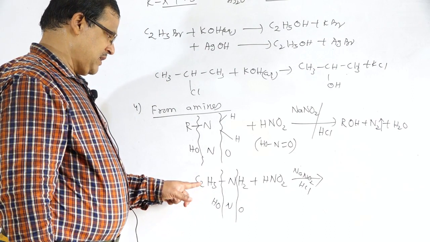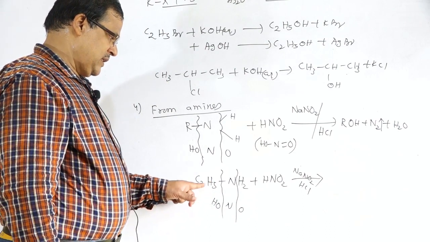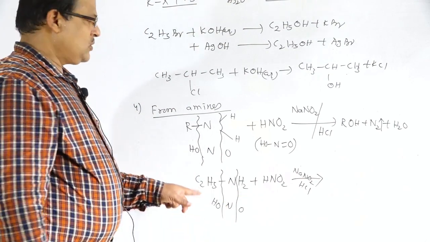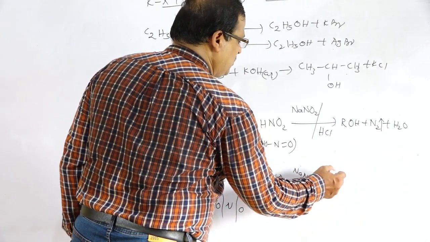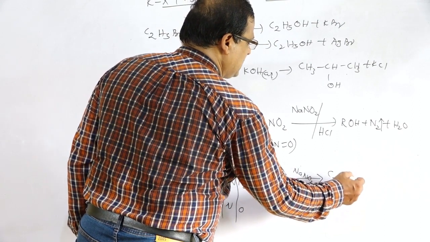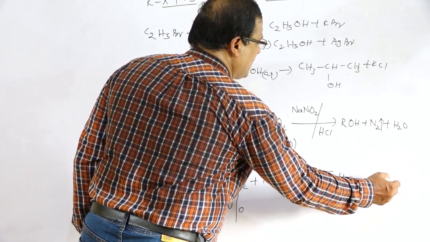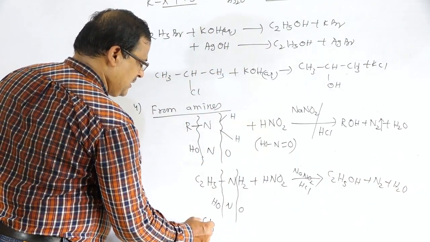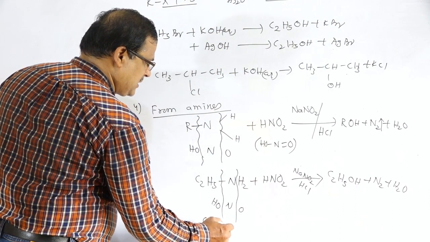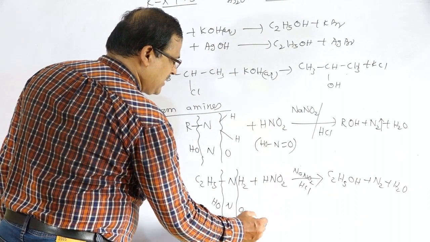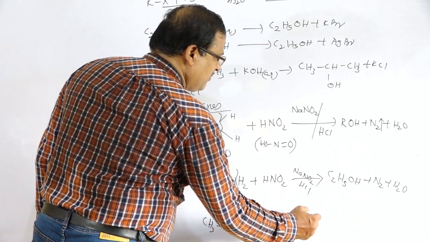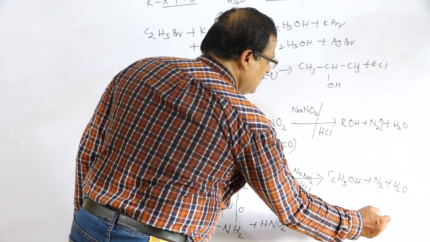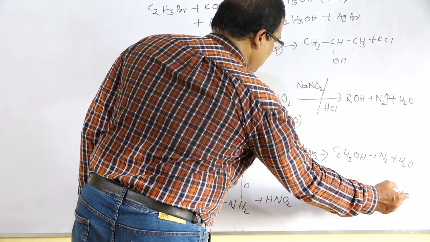HONO, that is the formation of C2H5OH, C2H5OH plus N2 plus water. So there is the formation of the product C2H5OH plus N2 plus water. And if we take methylamine, CH3NH2 plus nitrous acid HNO2, same, that is CH3OH plus N2 plus water.